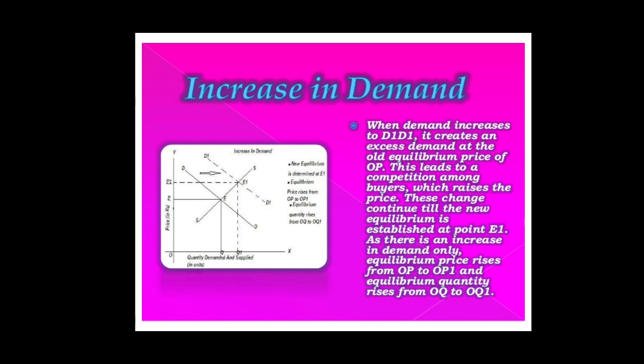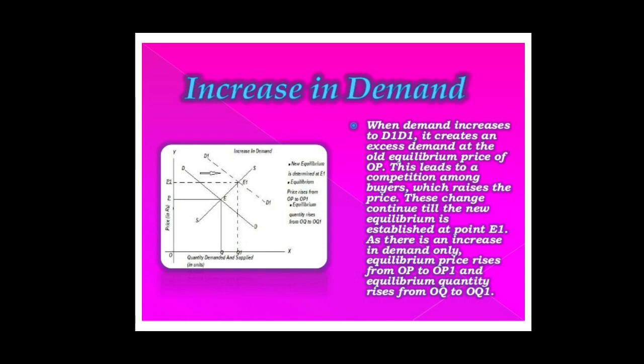When demand increases to D1, it creates an excess demand at the old equilibrium price of OP, as at OP, demand is now greater than supply. This leads to a competition among buyers, which raises the price.